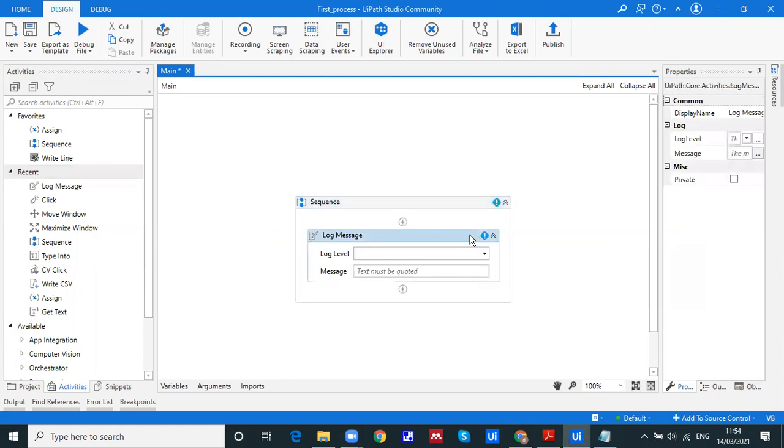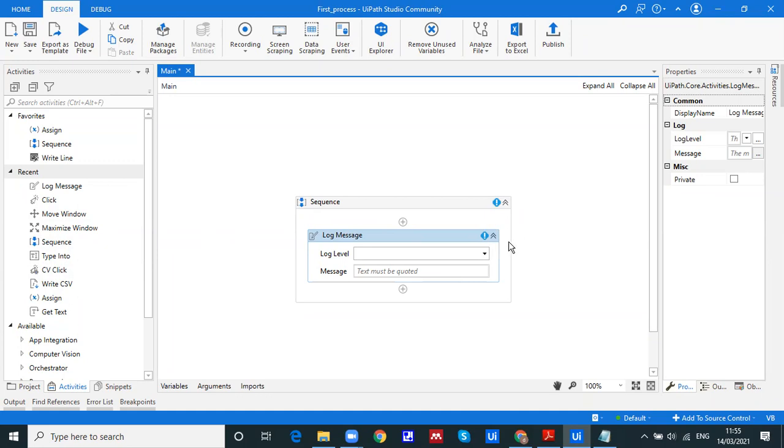Logs are necessary to keep track of the whole process. So let's say there is some issue at one stage, then that can be traced with the help of log messages properly. So instead of message box, instead of write line, we are going to prefer logs only.